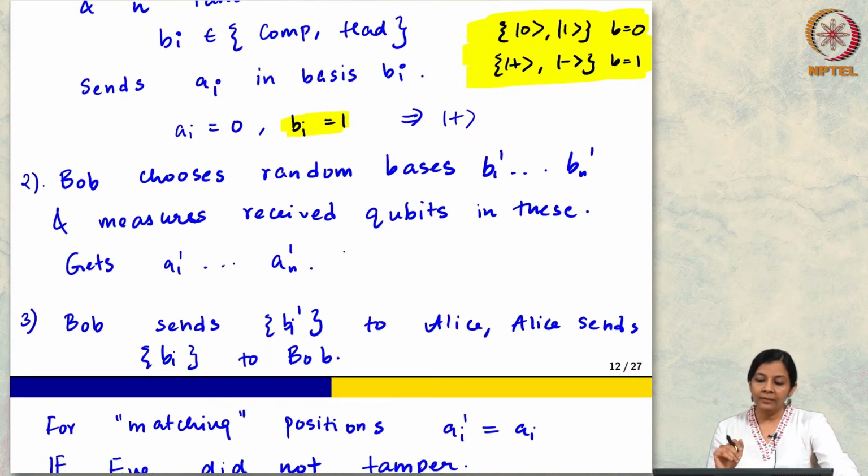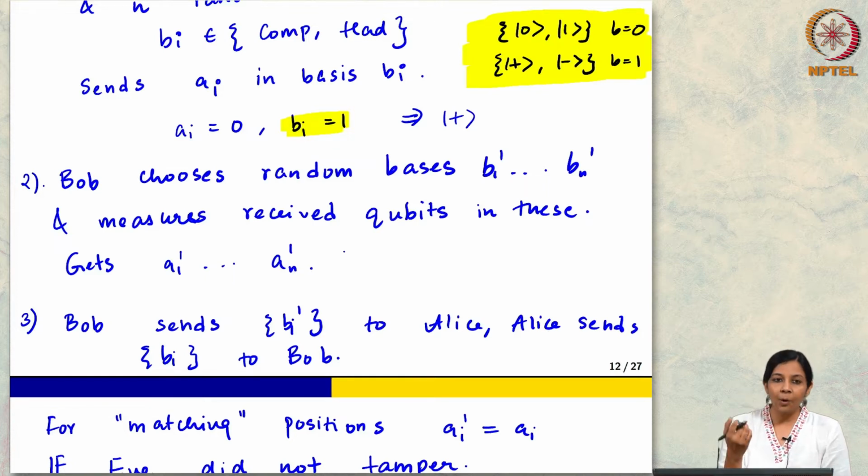Having chosen these bits and the basis, Alice transmits the quantum states accordingly. The choice of B will tell her which basis to use, and if her bit is 0, she will use the first basis vector, and if the bit is 1, she will use the second basis vector, some such canonical encoding, and she will send these quantum states.